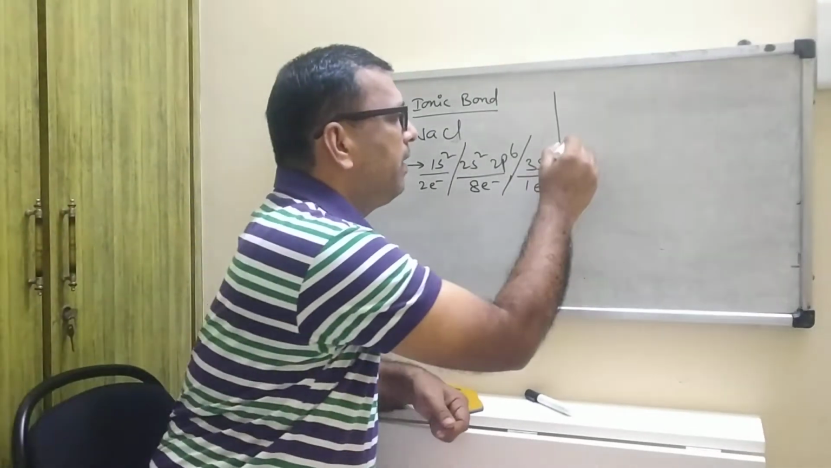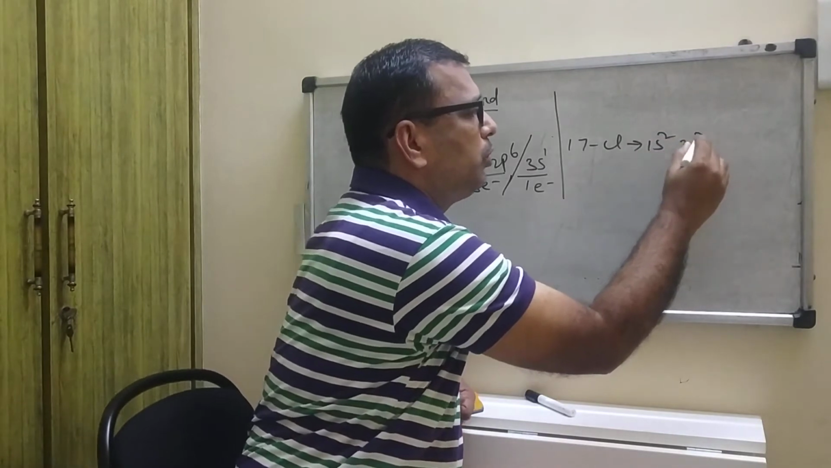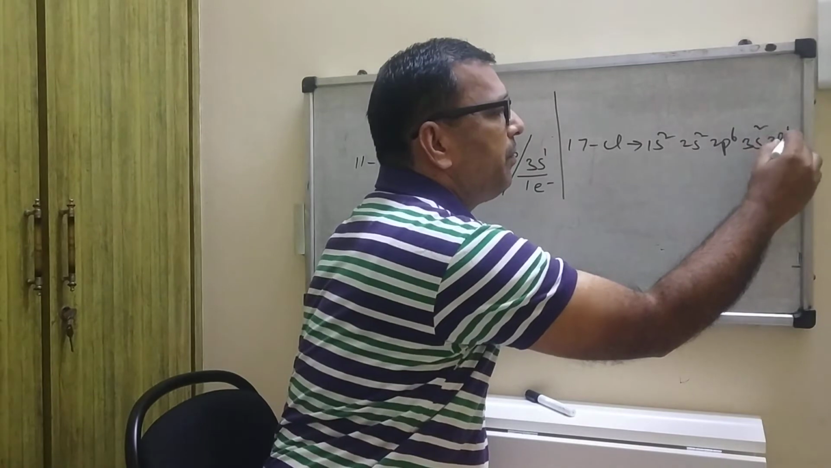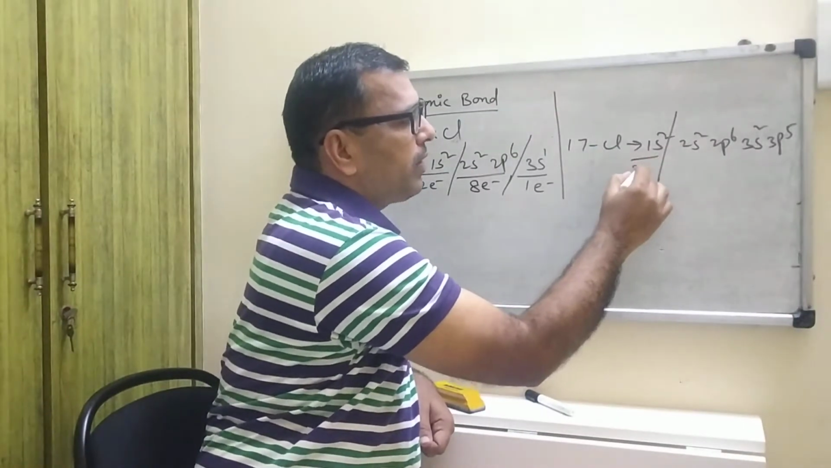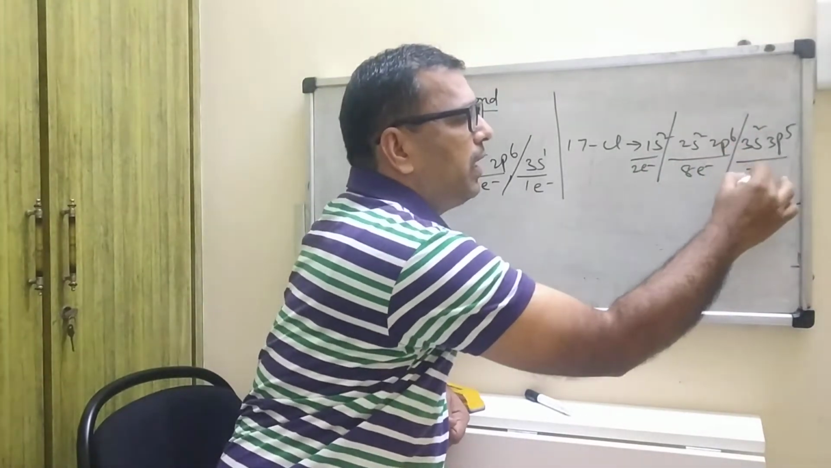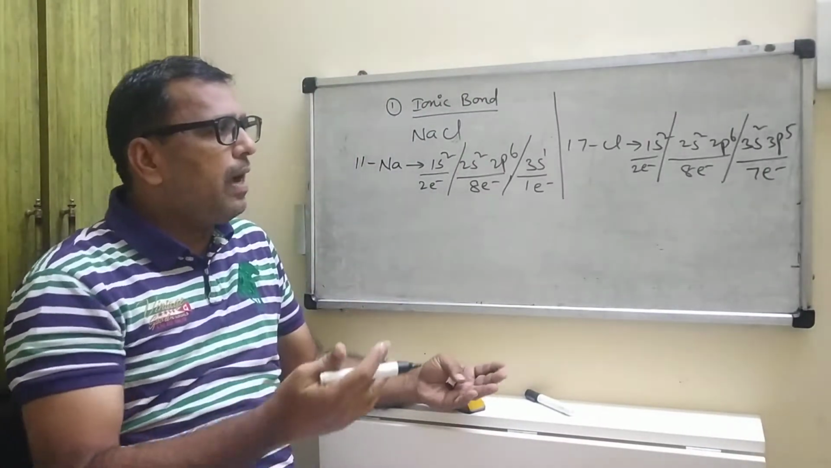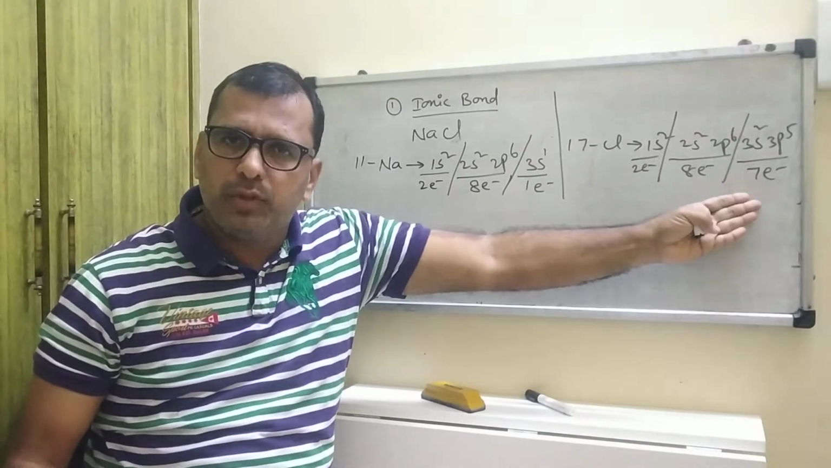Okay, then we'll go for 17, that is chlorine: 1s2, 2s2, 2p6, 3s2, then 3p5. Here first shell contains 2 electrons, second shell contains 8 electrons, third shell contains 7 electrons. So here I would like to give more importance to the valency shell, that is the outermost shell.